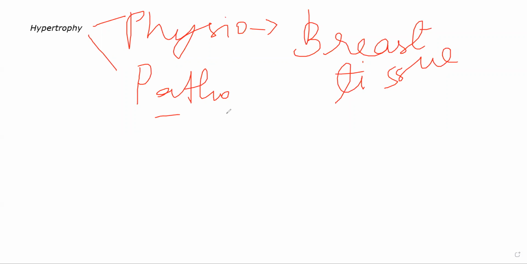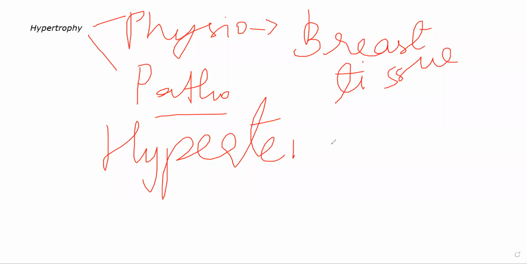Then we have pathological hypertrophy. Pathological hypertrophy is common in cardiac muscle. Your heart tissue, especially in people who have cardiovascular disorders, hypertension or diabetes mellitus, or have any other cardiovascular disease that is specifically causing systemic hypertension. Okay, in the systemic circulation there is hypertension.